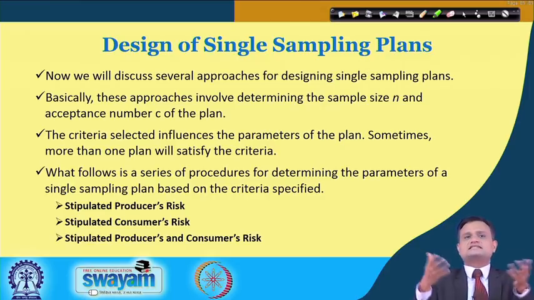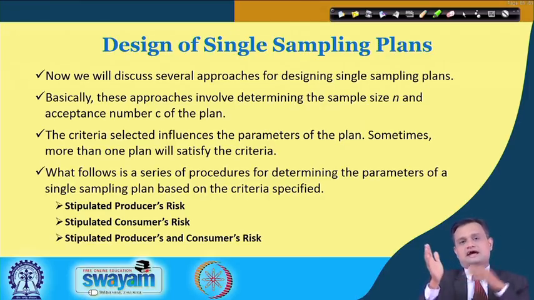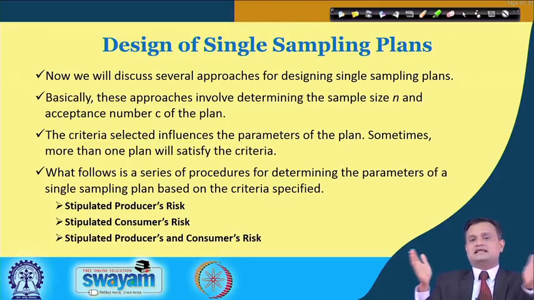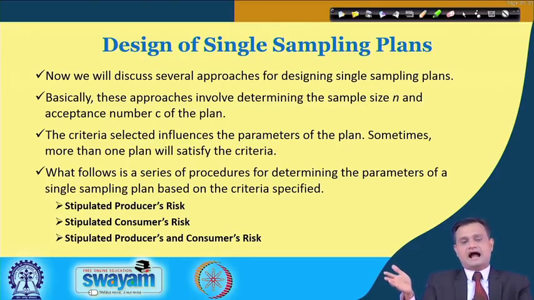Now, when I want to design the single sampling plan, meaning to say I want to decide about sample size n and the acceptance number c, I have to consider one of three different situations. Either I design it for stipulated producer's risk, it means my plan will exactly try to meet the producer's risk, or I may try for consumer's risk, or I may try to incorporate both simultaneously. So, let us see how we can design the single sampling plan with these three different criteria.